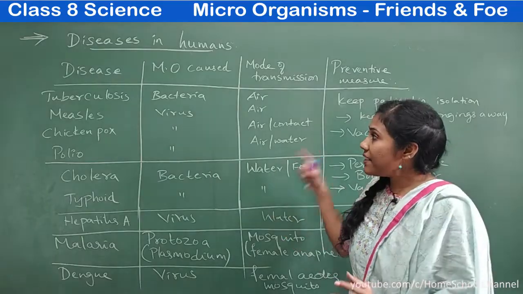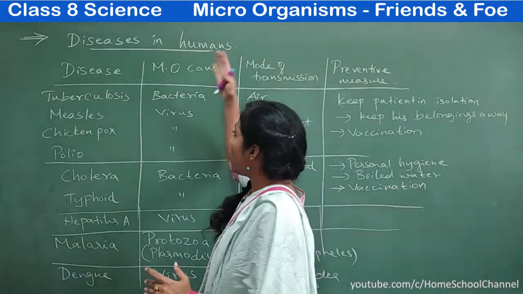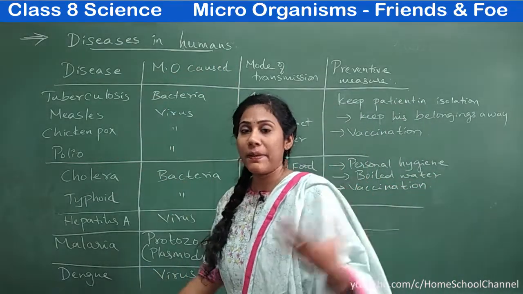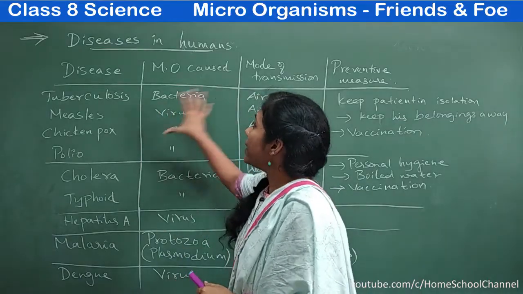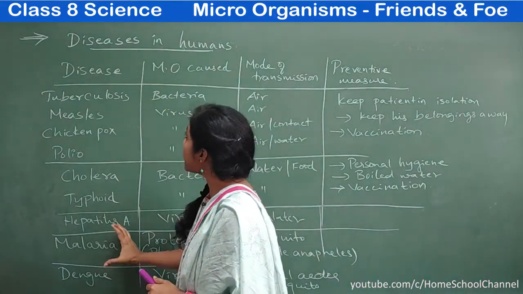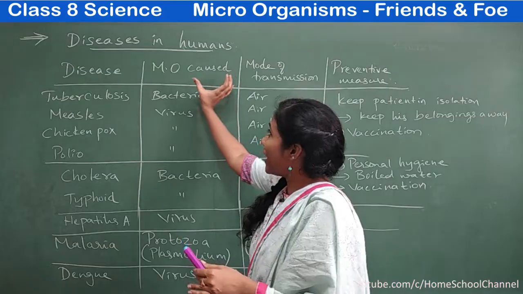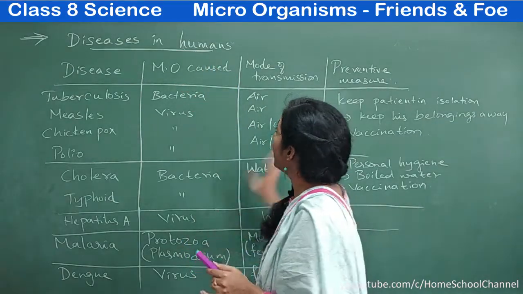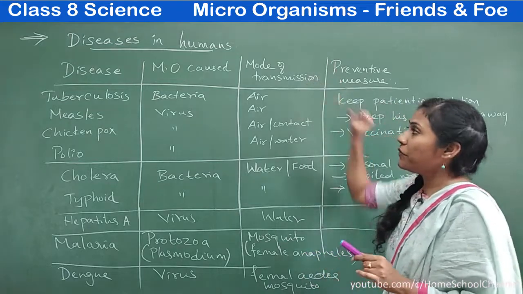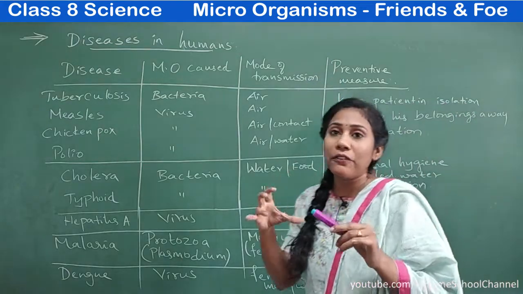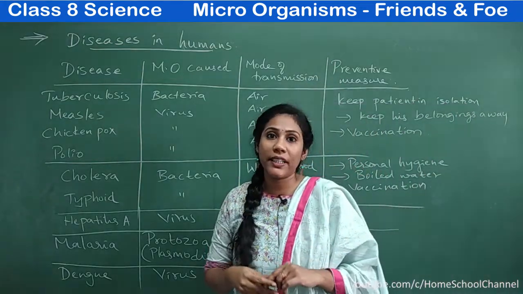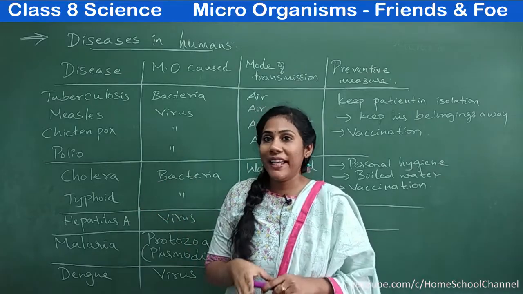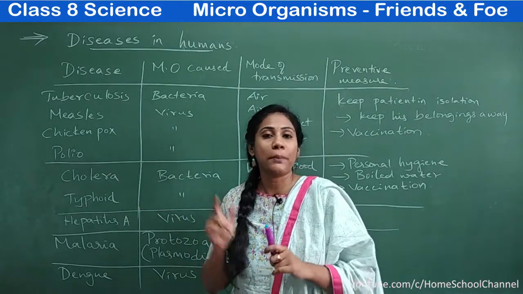See guys, here is a list of diseases that are caused in humans due to various microorganisms. Here are four columns, with different diseases. By which type of microorganisms they are caused is the second column. And the third column is the mode of transmission, like how they have come to a human body, whether from air, water, food, or mosquito.